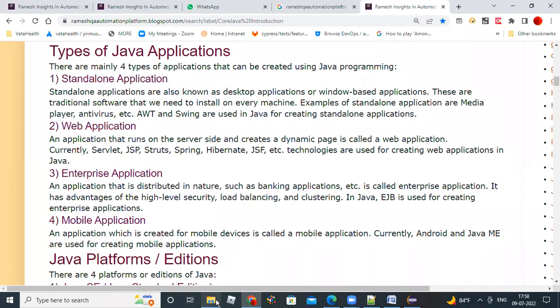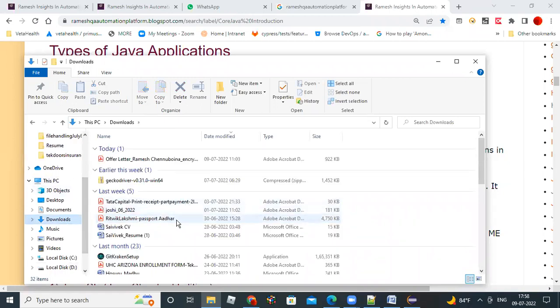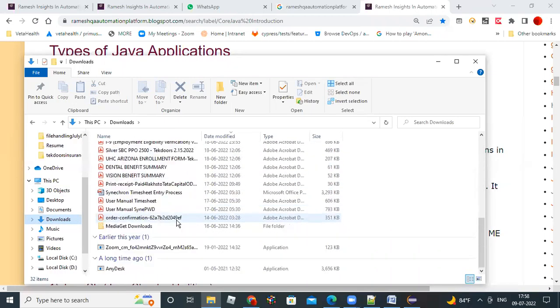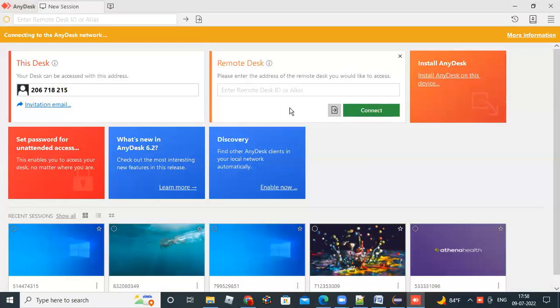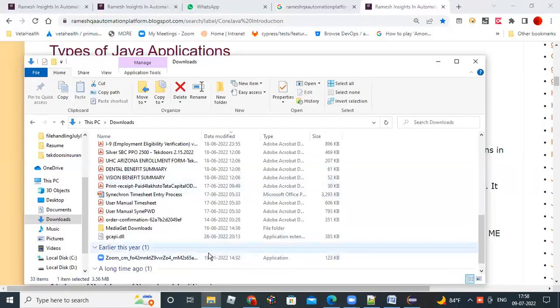There is an exe file concept. When you download from websites, there will be exe files. If you find exe files, see, these are all exe files. So Zoom or AnyDesk, these are exe files. If you double click on this exe file, the window will open. Right? This is a Windows-based application. You don't need any internet for this to open, right? So that's what a Windows-based application means.